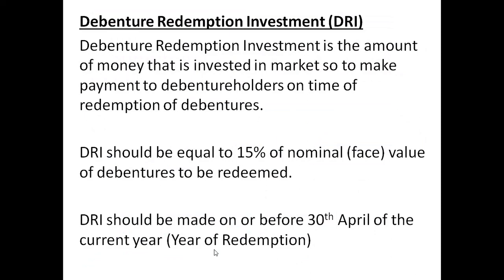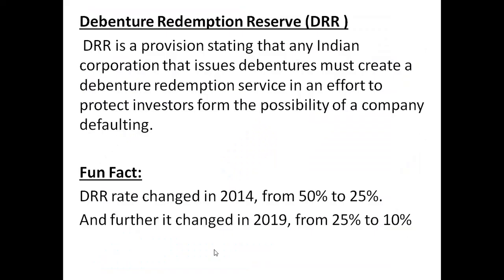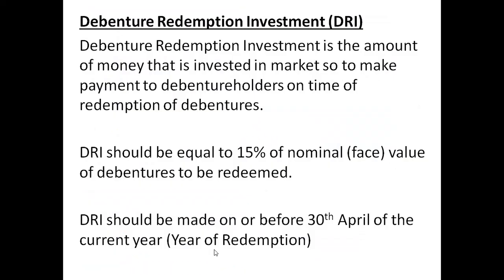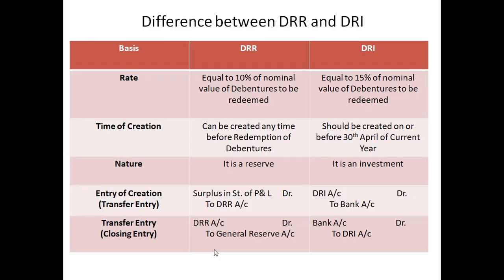I hope you have understood the concept of DRR. This DRR is actually the amount of profit which will be set aside. It is the amount of reserve, an amount of profit which is set aside for the repayment of debenture holders. And this DRI is actually the investment which you will make in the market. Now you can see the difference also.